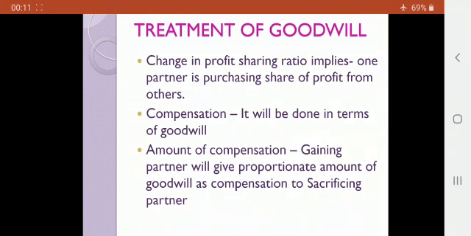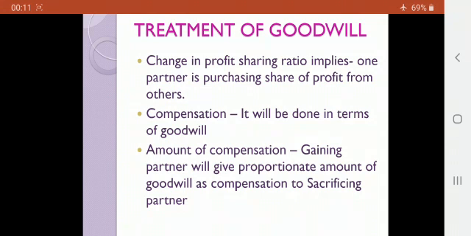If his gain is 2 by 6, he will calculate 2 by 6 share of the total goodwill of the firm, and that he'll be giving to the sacrificing partner as compensation for his loss of share of profit. I hope this is clear, children.